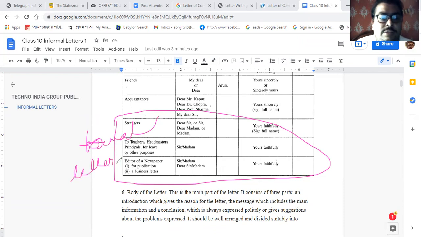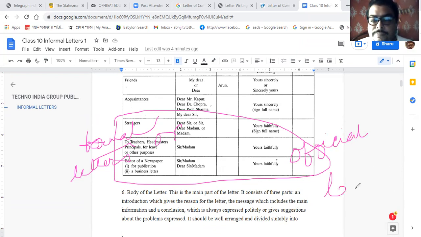Formal letters or official letters start with dear sir or sir.